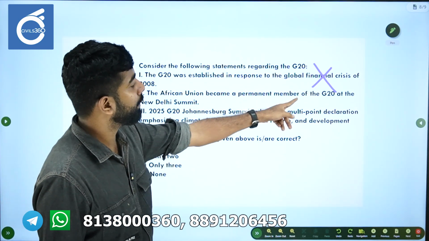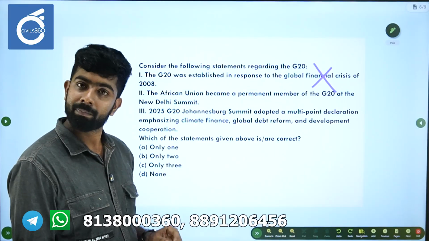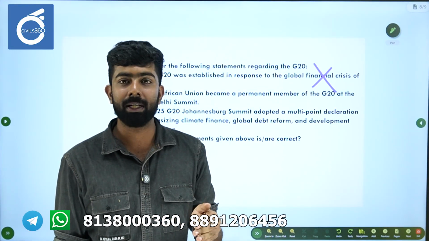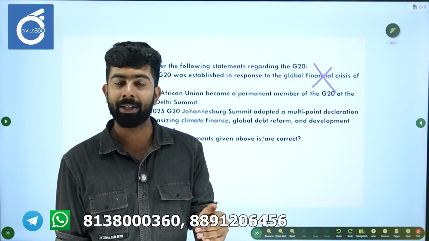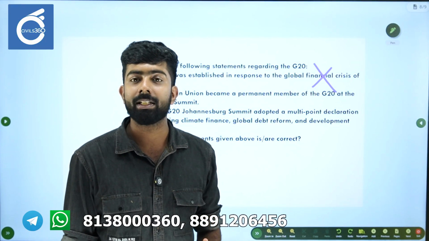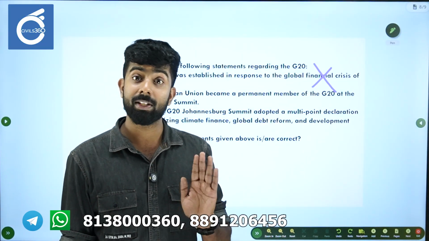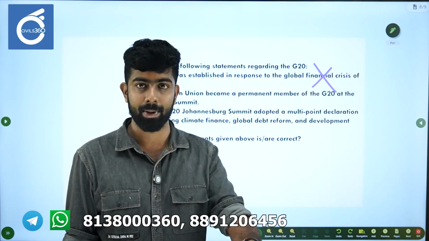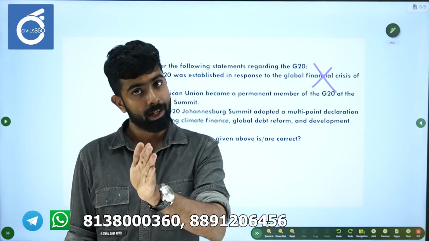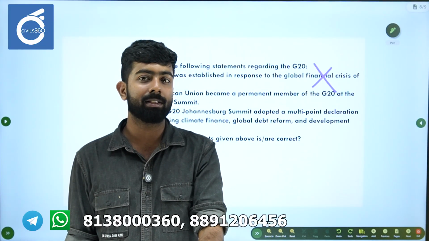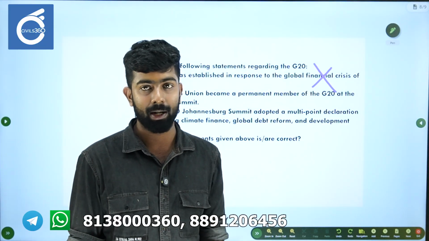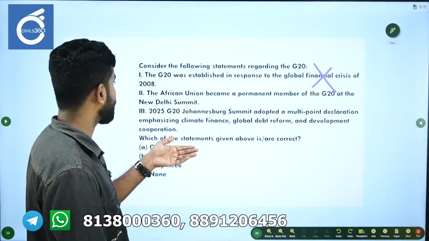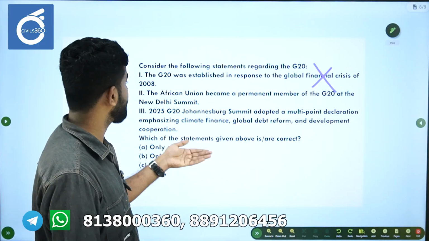African Union became a permanent member of the G20 at the New Delhi summit. Yes. They might ask another question. The Johannesburg Summit was the first summit after AU became a G20 member. It's wrong. It was Brazil. In between, you had the 18th summit in New Delhi where AU became a member. In the 19th summit, you had Brazil. So the 19th summit was actually the summit in which AU participated completely after it became a member. So please be careful. African Union became a permanent member at the New Delhi summit. It is correct.